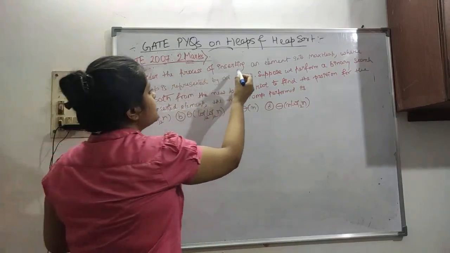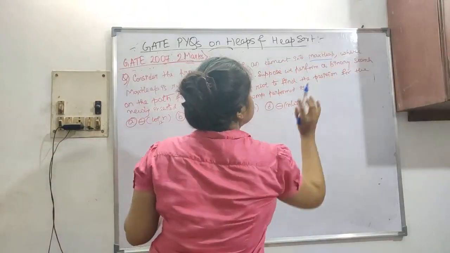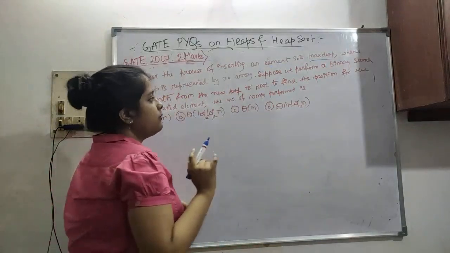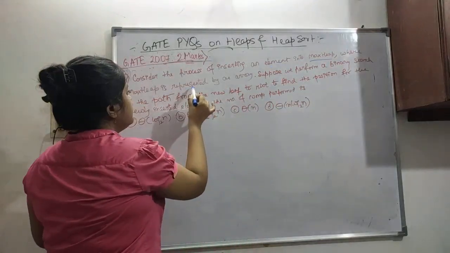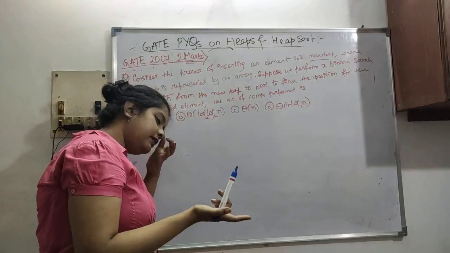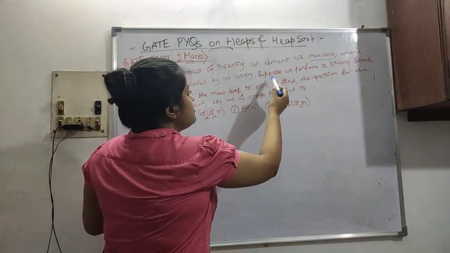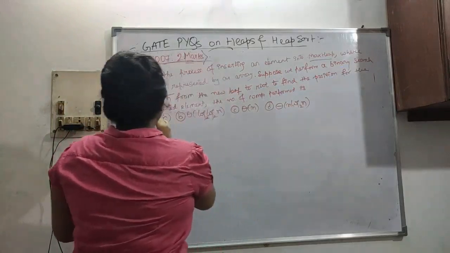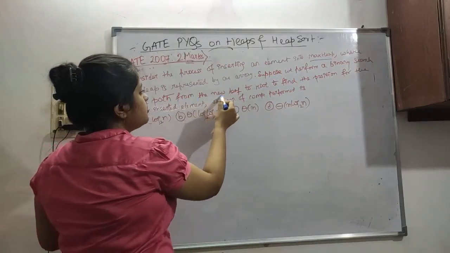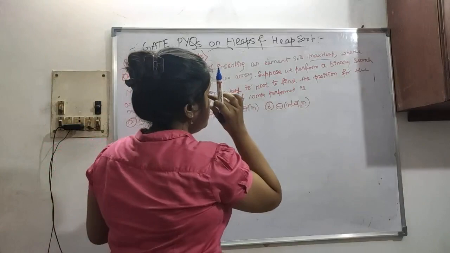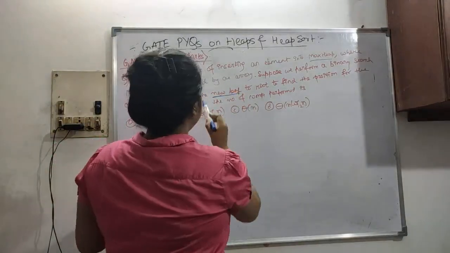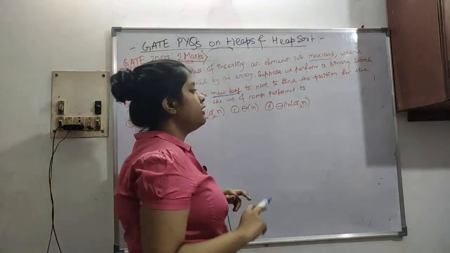Consider the process of inserting an element into a max heap, where the max heap is represented as an array. We have already seen so many times that a max heap can be represented as an array. Suppose we perform binary search on the path from the new leaf to the root. Okay, so basically we are inserting some element, and from the new leaf to the root, we are doing binary search.